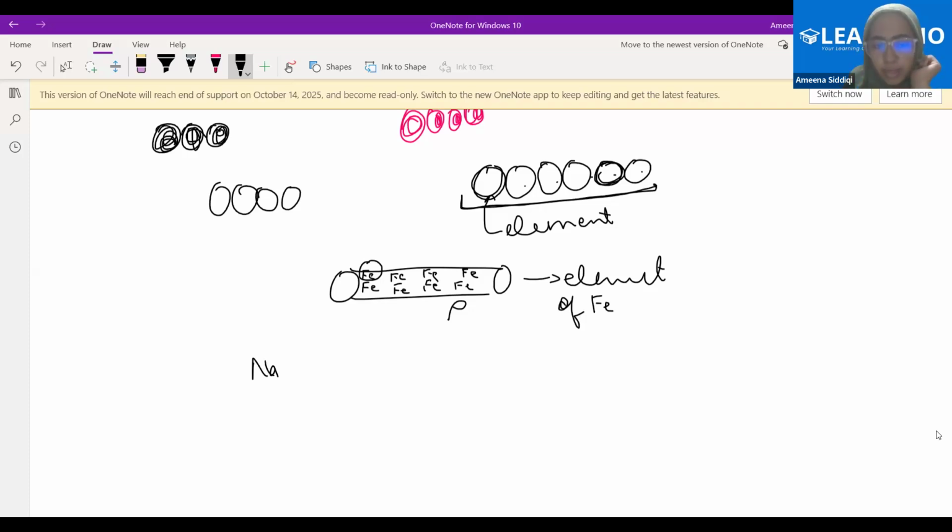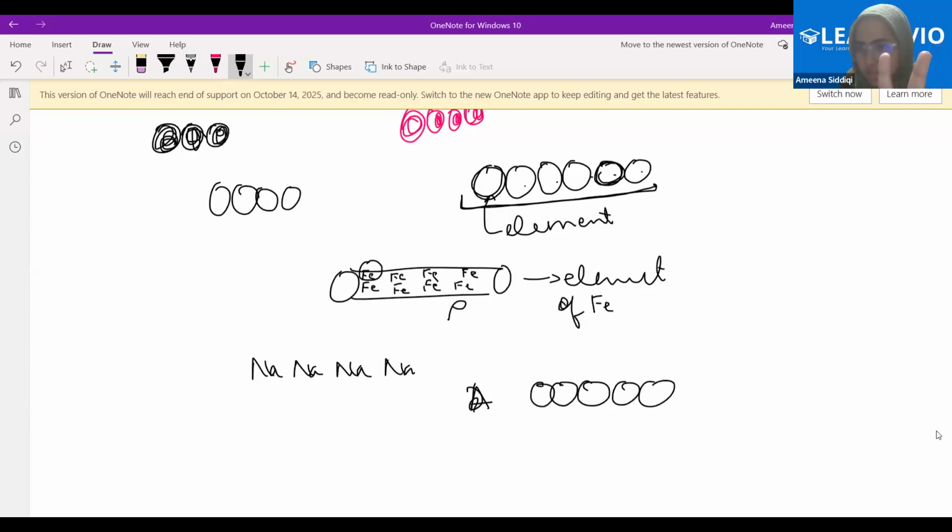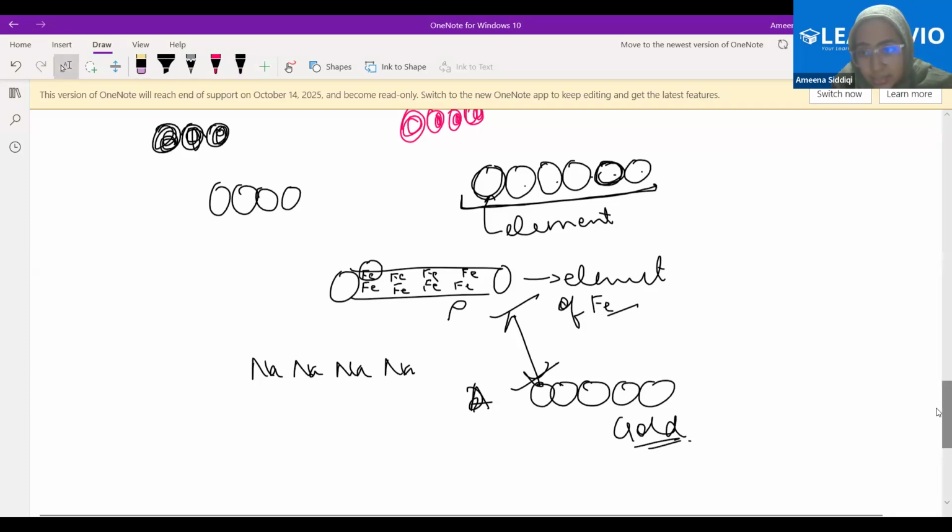If I take a sodium atom, let's say leave sodium, it's easier for you to understand. I take a gold atom. This is one gold atom. This is another gold atom, gold atom, gold atom. What is this? This is an element, correct? Because the same atom is being repeated. But what is the atom which is being repeated? That's the gold atom, correct? Now, this is also an element. What is the difference here? This is the element of iron, and this is the element of gold. Is that clear? Both of them are elements, but what is the difference?